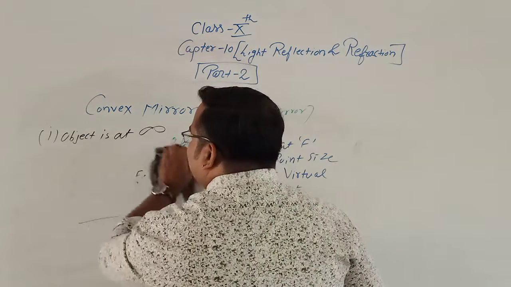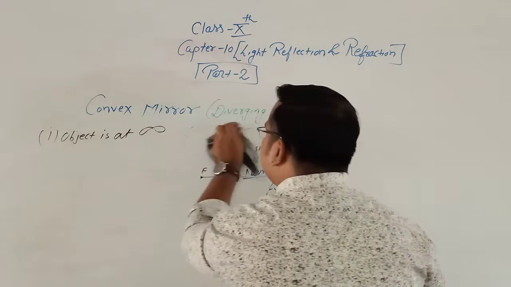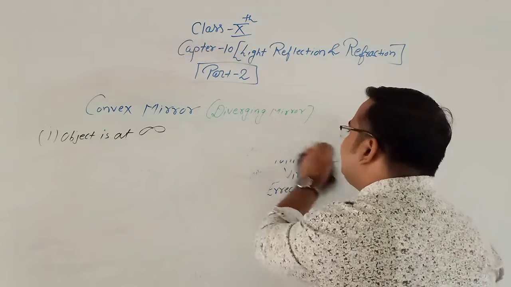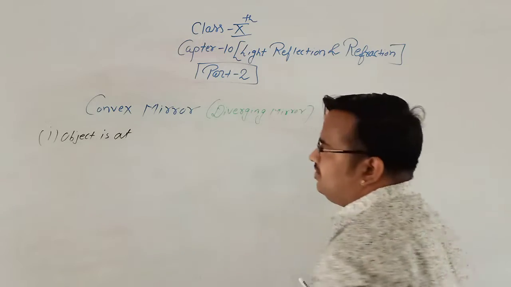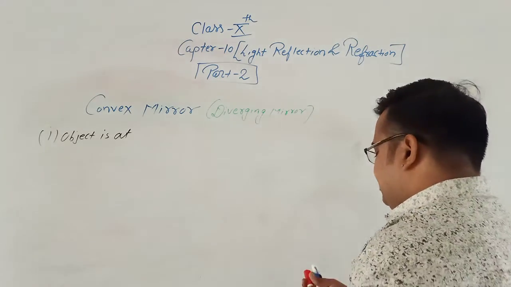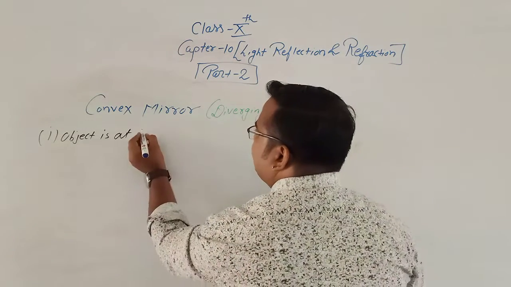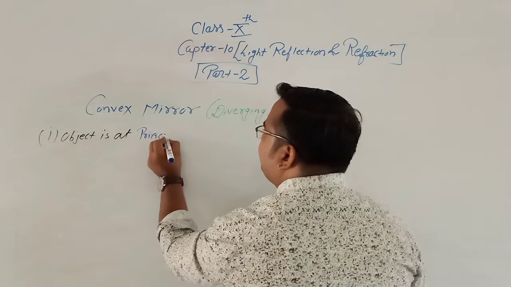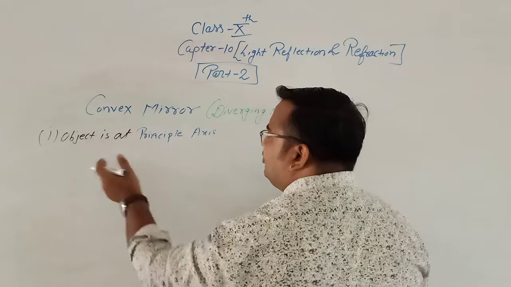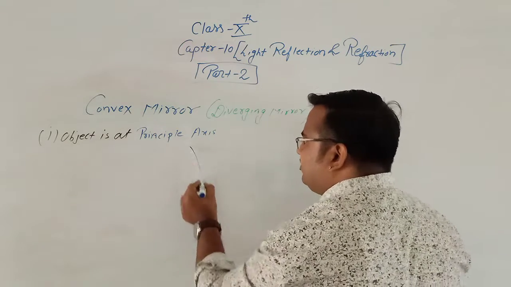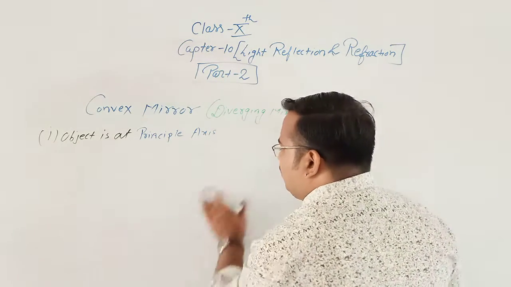The last case, that means the second case for the convex mirror, is the object at the principal axis. Suppose this is a convex mirror.